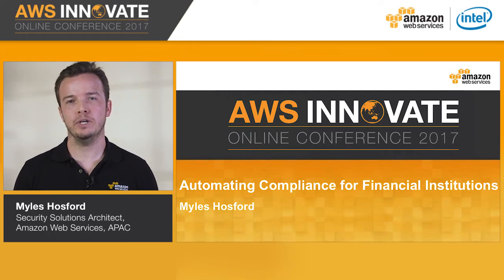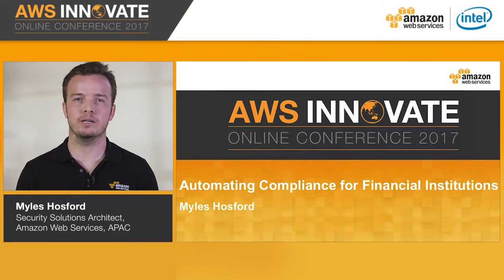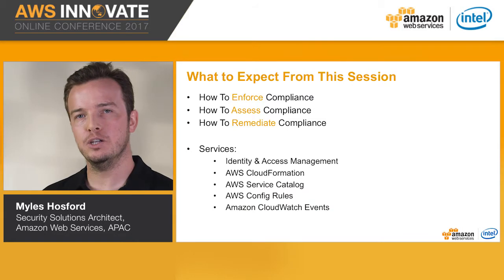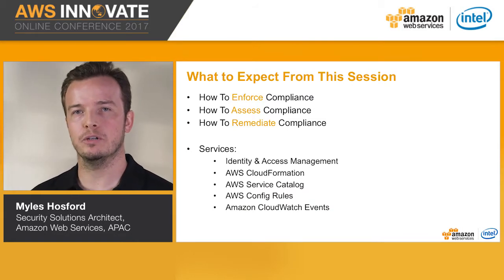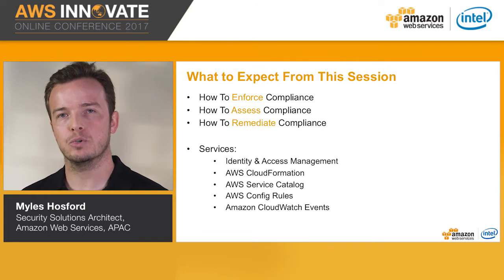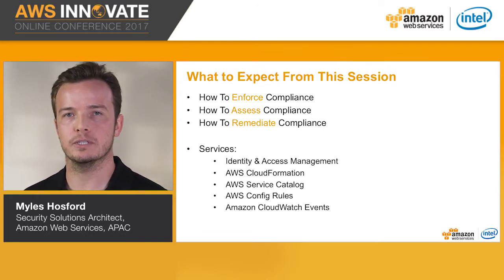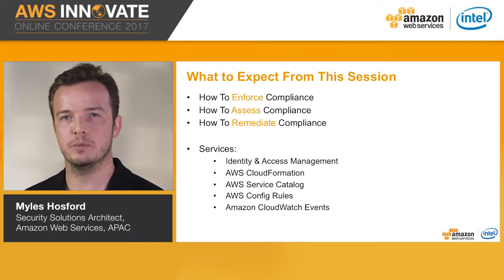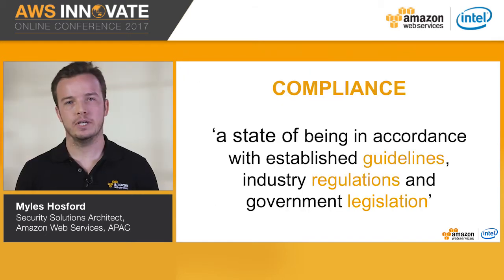In this session, we are going to be looking at how you can leverage AWS native services to start automating security and compliance in your AWS environment. In terms of agenda, we will look at how you can enforce, assess and remediate security and compliance controls, which will really focus around 5 key services: Identity and Access Management, AWS CloudFormation, AWS Service Catalog, AWS Config Rules, and finally, Amazon CloudWatch Events.